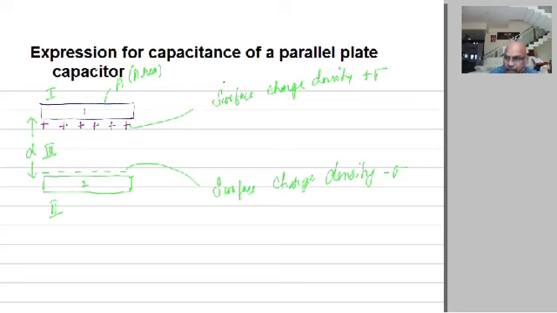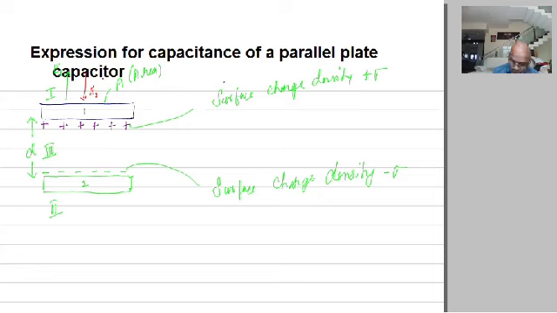The electric field due to the positive plate of the capacitor will be in this direction, and that electric field is, say, E1. And the electric field in region 1 due to the negative plate is, say, E2.